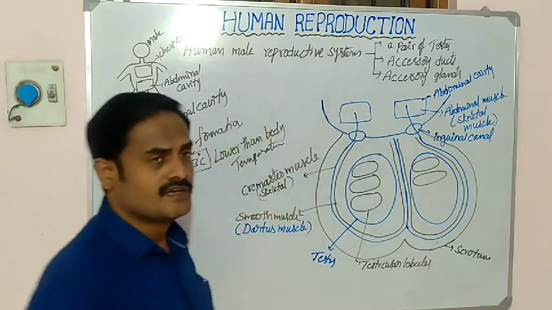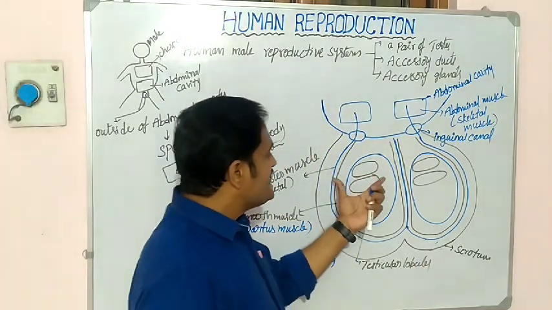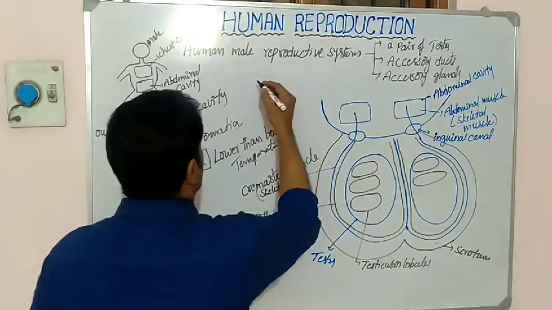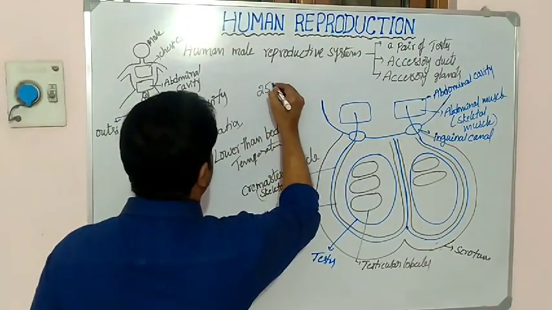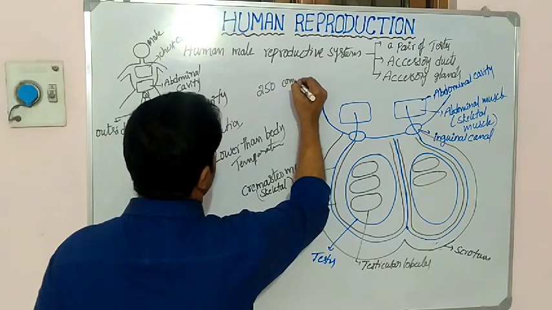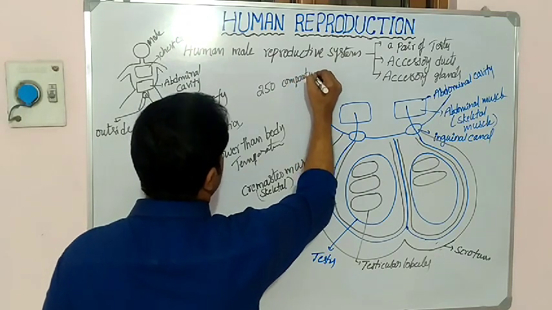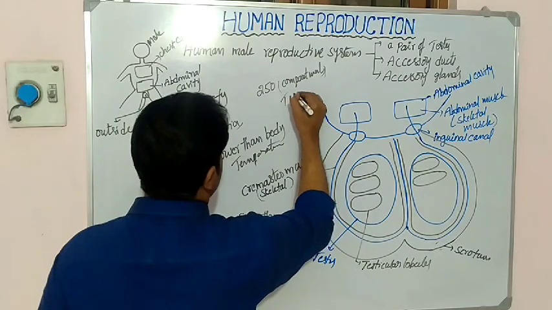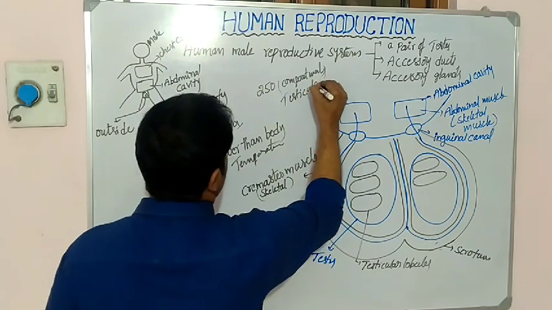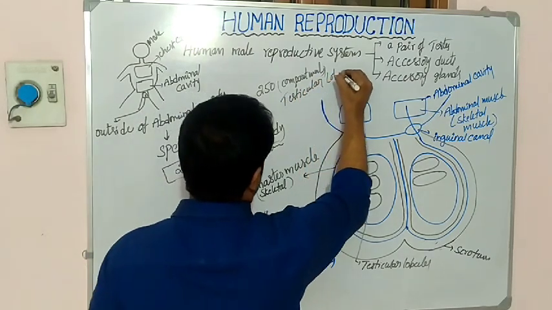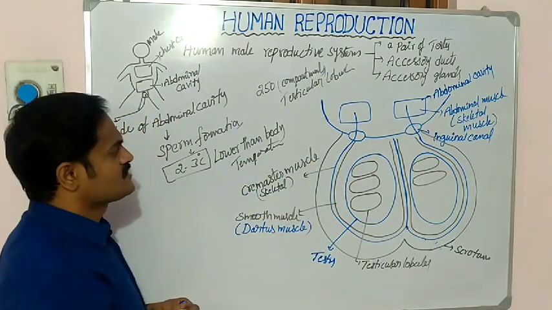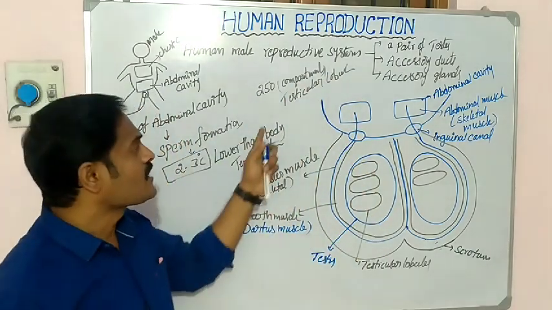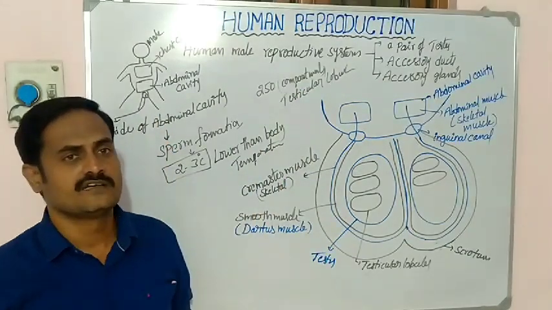Okay. So each testis consists of nearly around 250 compartments or testicular lobules. So each testis consists of how many compartments? Around 250 compartments.